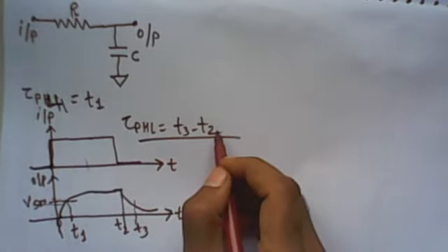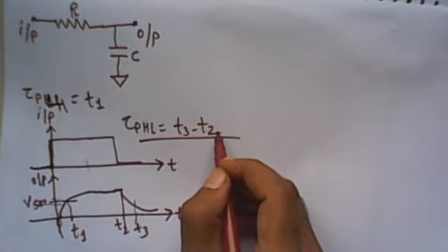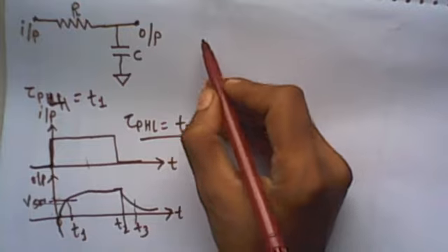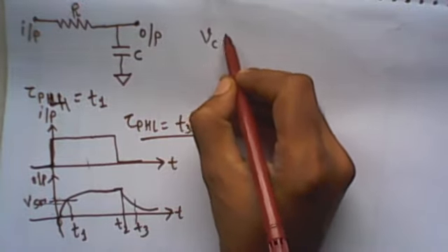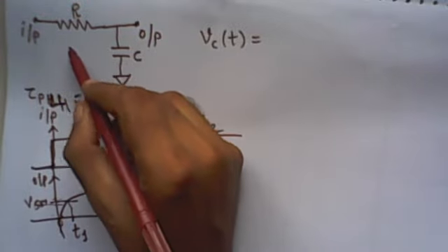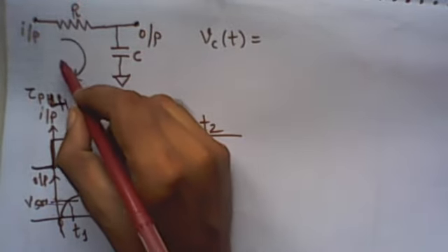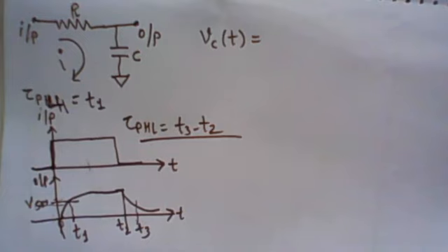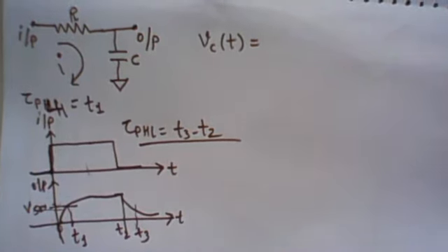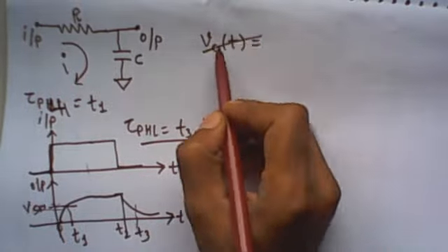From this we can find the approximate propagation delay time of any RC network. We know the voltage across the capacitor in an RC network can be derived using network theory, so let me derive it.